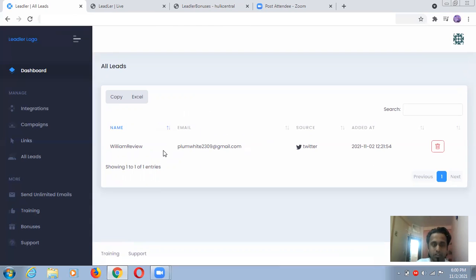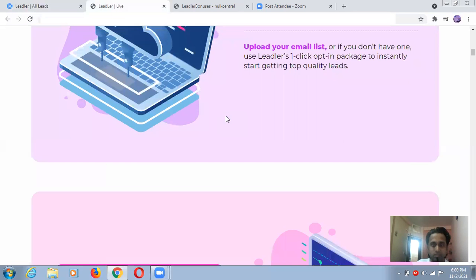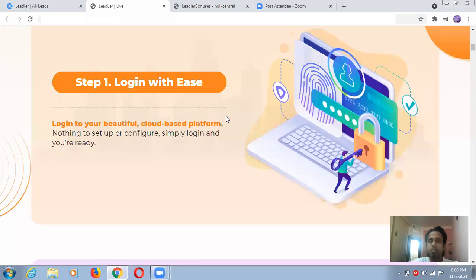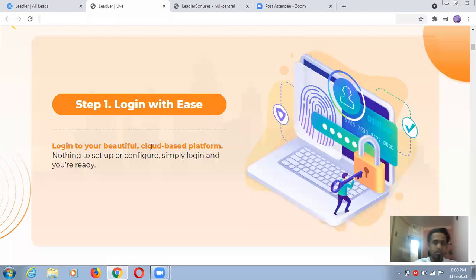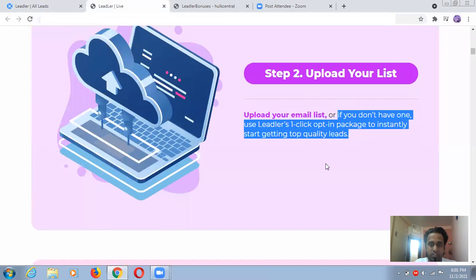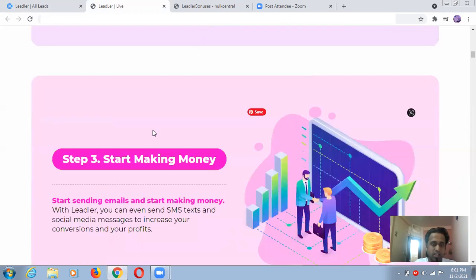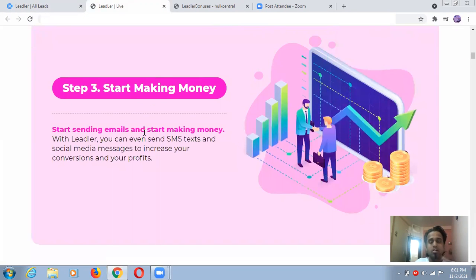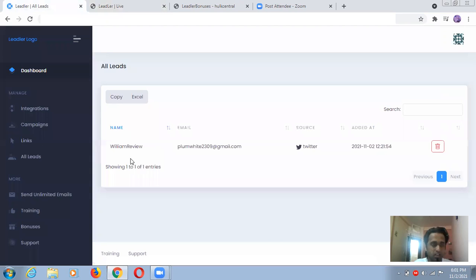You can go with this package and you will be able to run. Actually, you will be able to replace all types of autoresponder, something like an email marketing tool. Because step one, you can see, log into this tool and upload your list. If you don't have one, see here it's written, Leadless one click opt-in package to instantly start getting top quality leads. So you will start getting leads. You don't have to go with other tools. You will start getting leads from here directly, and you just have to start doing some email marketing campaigns and something like that. So this is lead set, guys.